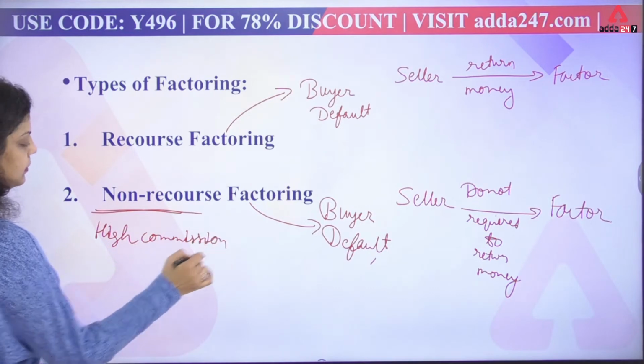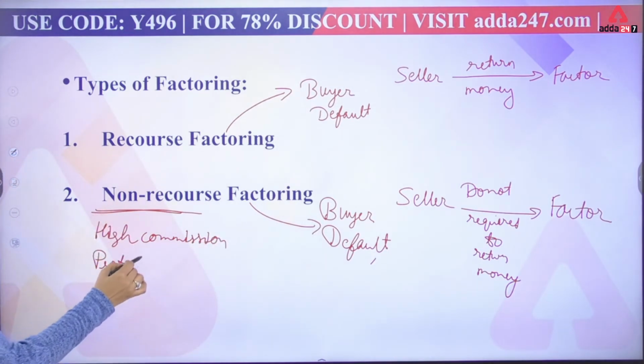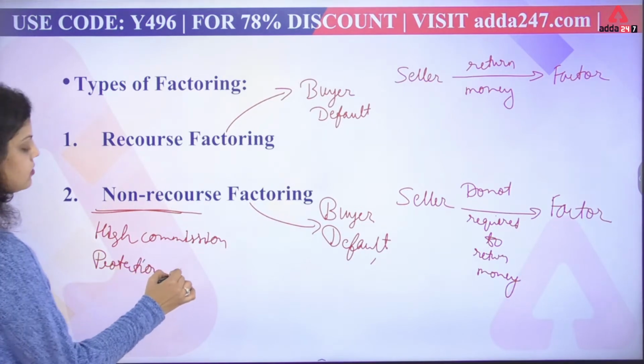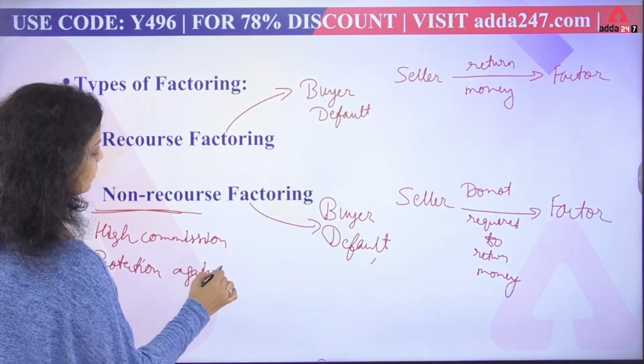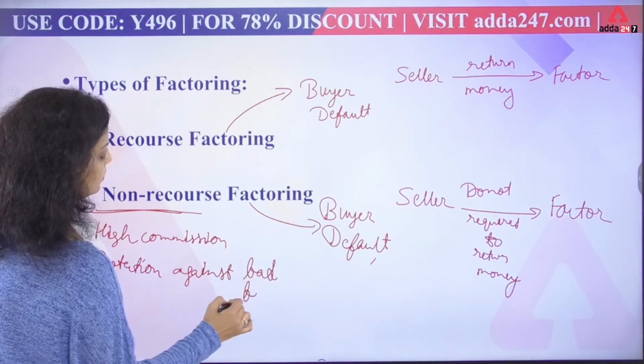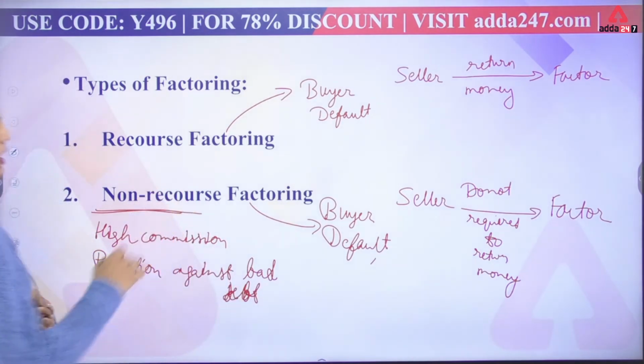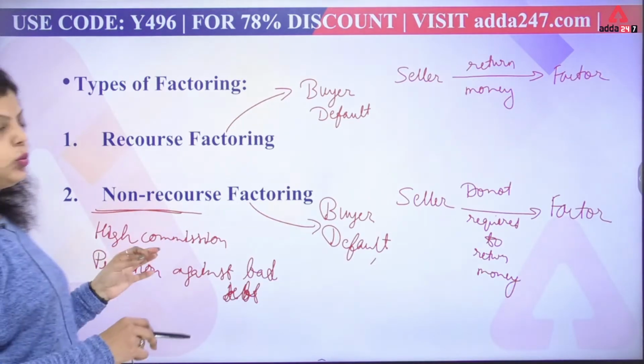High commission will be there because you have protection against bad debts. That's why the seller does not have to repay the money to the factor, the bank or the financial institution. Okay, so these are the two types of factoring.